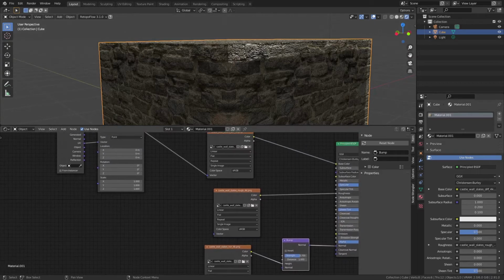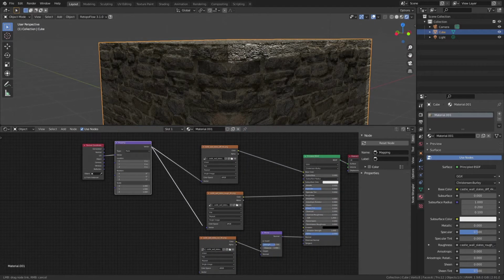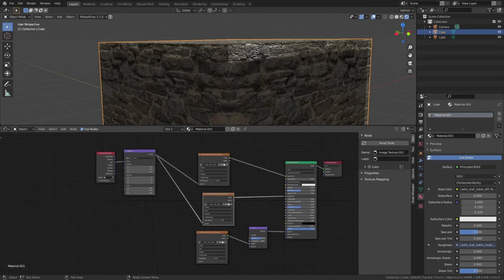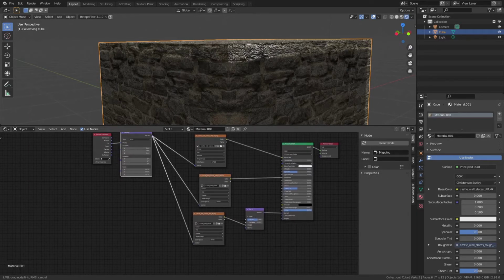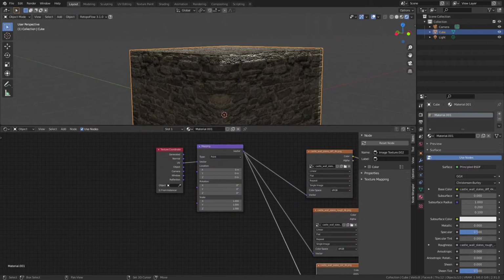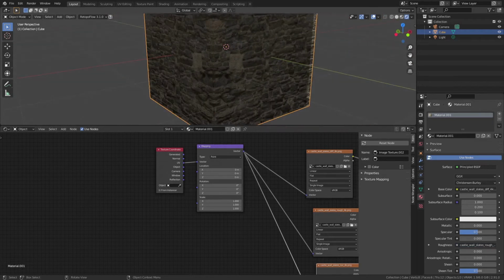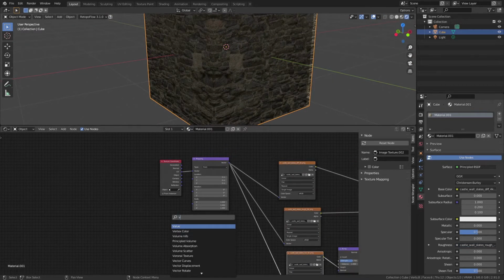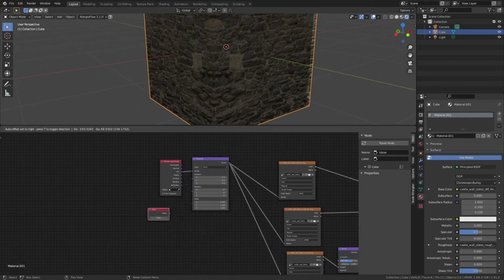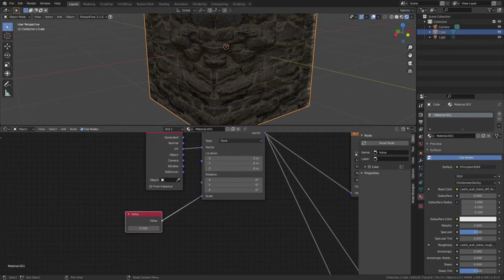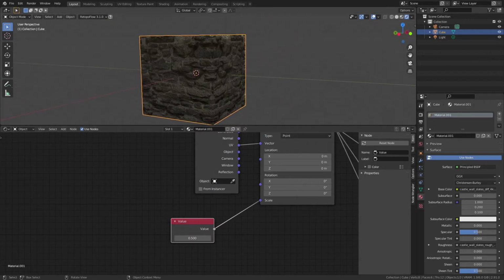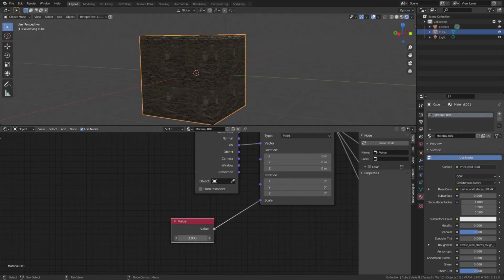And lastly, don't forget to also put the mapping into the roughness and of course into the normal. After that, if you want to control the bricks, because now they look pretty small basically, we add a value node to this and plug it into the scale, and with that we can actually control the size of the bricks basically.